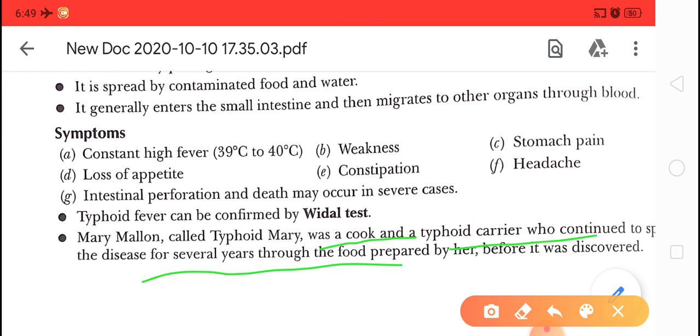So the food prepared by Mary Mallon would be contaminated, and the persons taking the food would be affected and get typhoid fever.